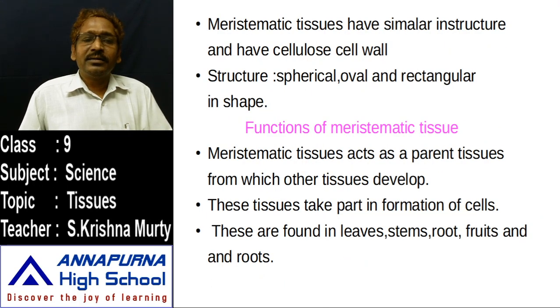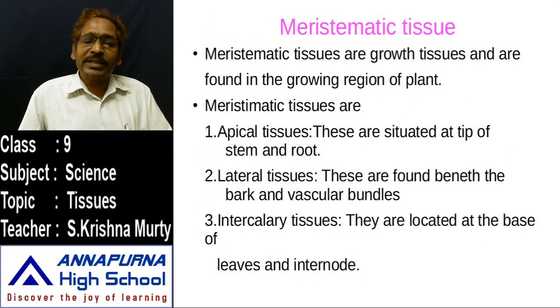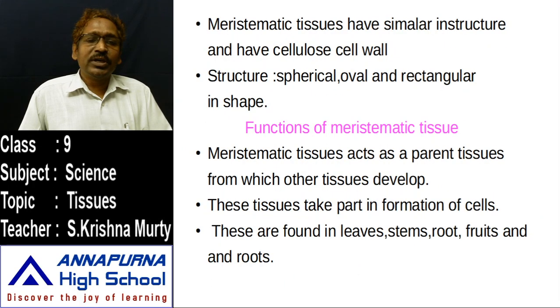And another, mainly the meristematic tissues, wherever they may be. What are the different kinds of meristematic tissues? We read about three kinds: apical meristematic tissue, lateral meristematic tissue, and intercalary meristematic tissue. All these meristematic tissues have a similar structure, and each and every part contains cellulose and is also covered with a cell wall.